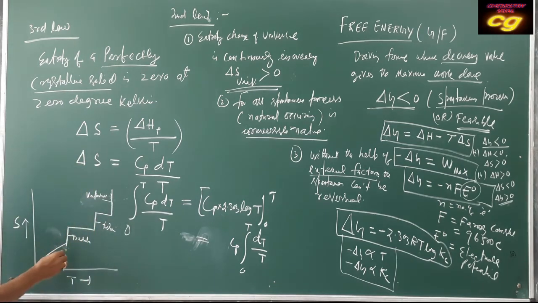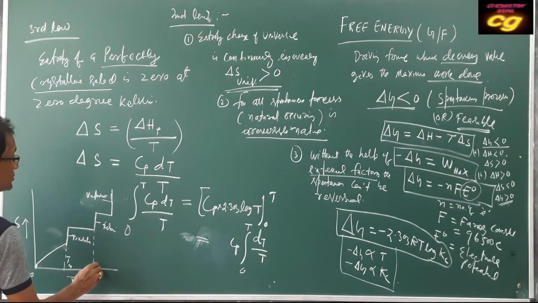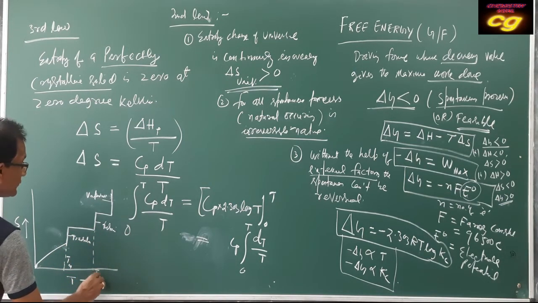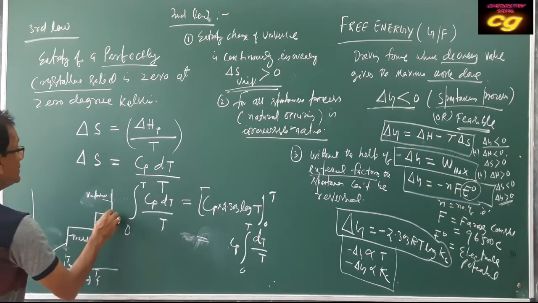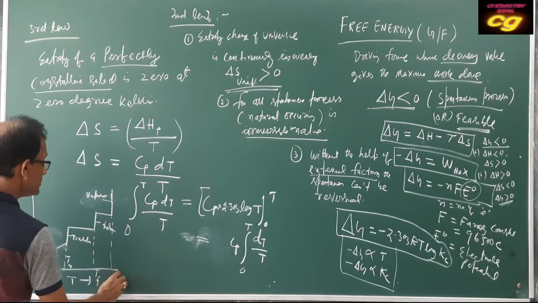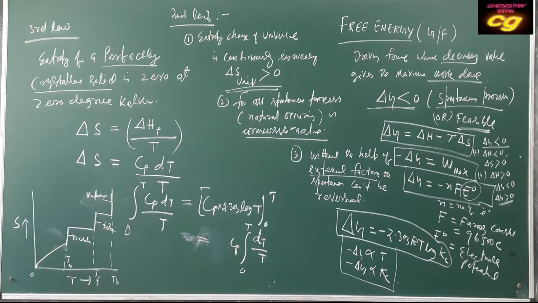So up to this temperature Tm, that is Tf fusion, and this temperature is boiling. So this is the entropy change.